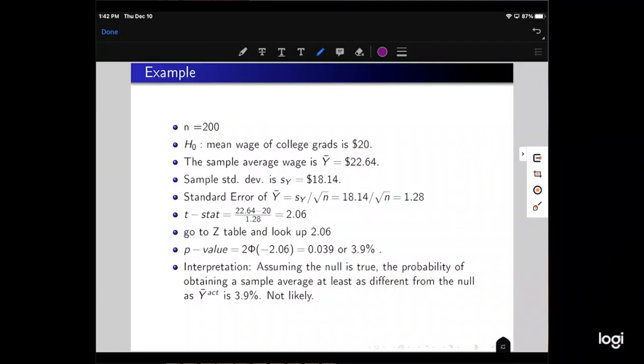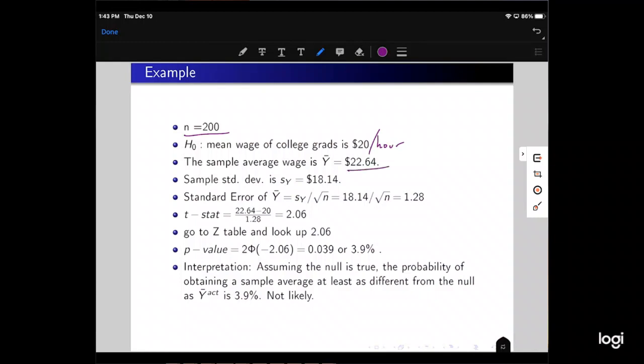Let's do an example. We want to figure out the mean wage of college grads. Let's make this a little more concrete. We want to know the mean wage of college grads last year. What was their average wage? There are a lot of people graduating from college in the United States in one year. Suppose we go out and sample 200 of them, and we take the sample average of those 200 people and find it's $22.64.